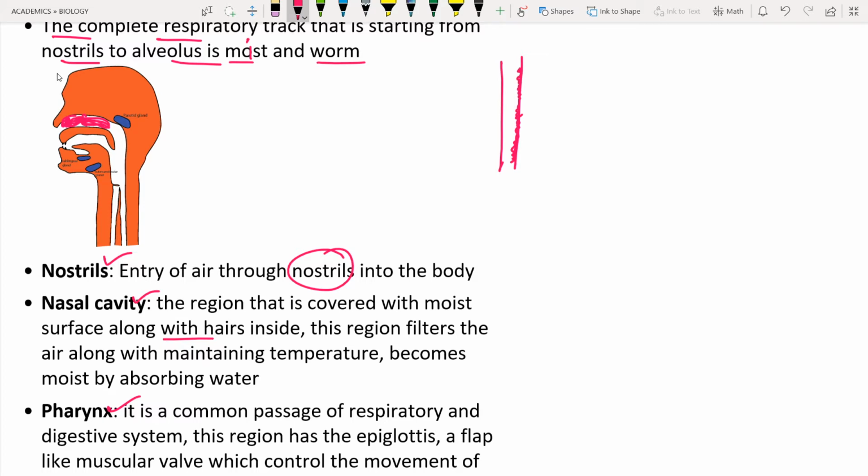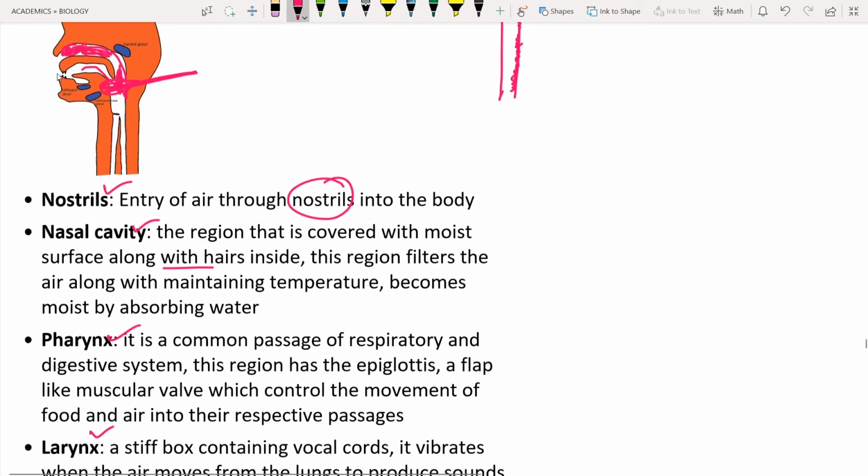So next is the pharynx. Here you can see the pharynx. The main importance of the pharynx is that it is a common passage for the respiratory and digestive tract. The air is coming from here, and also the food is coming here. So it is a common passage for food and air. In the pharynx you can see there is a flap-like muscular wall. This flap-like muscular wall is going to regulate or control the movement of food and air.